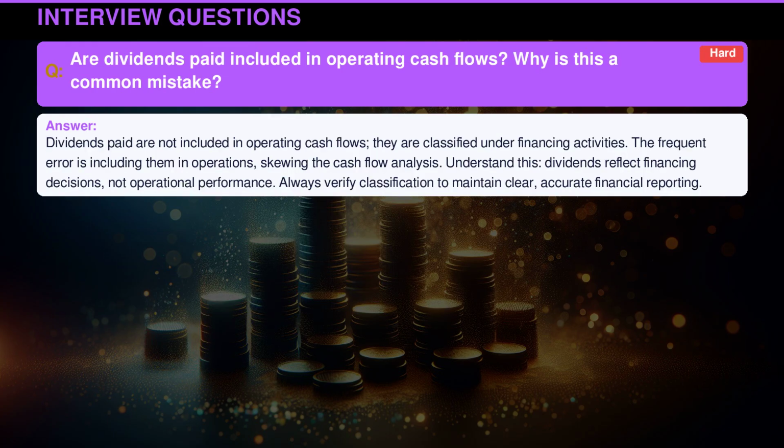Dividends paid are not included in operating cash flows. They are classified under financing activities. The frequent error is including them in operations, skewing the cash flow analysis. Understand this. Dividends reflect financing decisions, not operational performance. Always verify classification to maintain clear, accurate financial reporting.